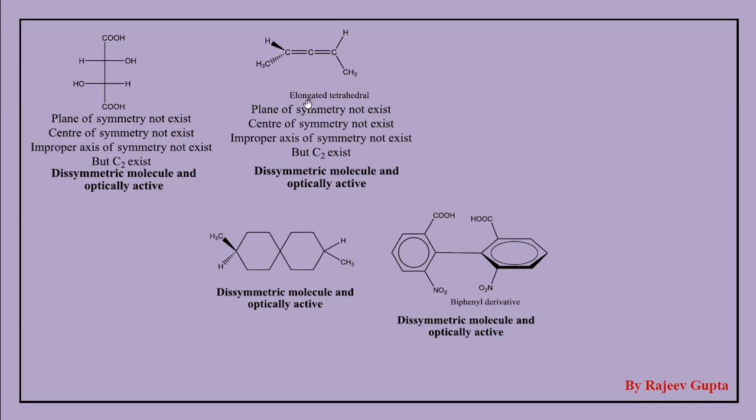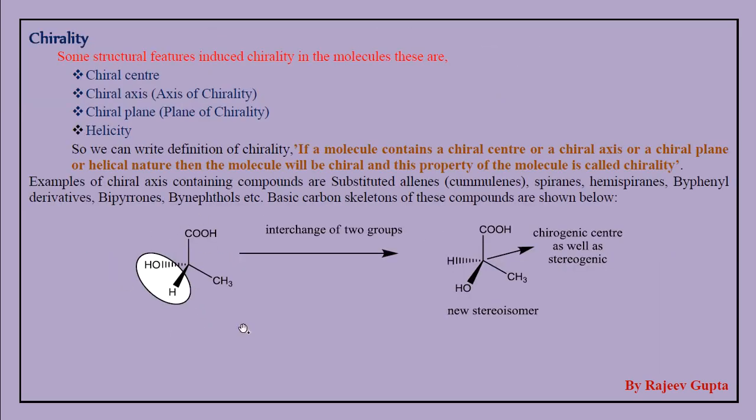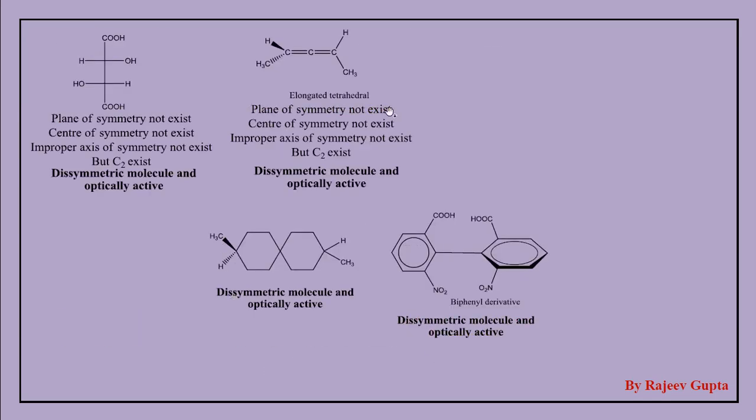We also call this an elongated tetrahedral molecule. Suppose we remove this carbon double bond portion from this molecule and directly attach both groups on this carbon atom. Then we get exactly the same type of structure, which is tetrahedral. So the portion included between these is the chiral axis, so it is also called elongated tetrahedral.